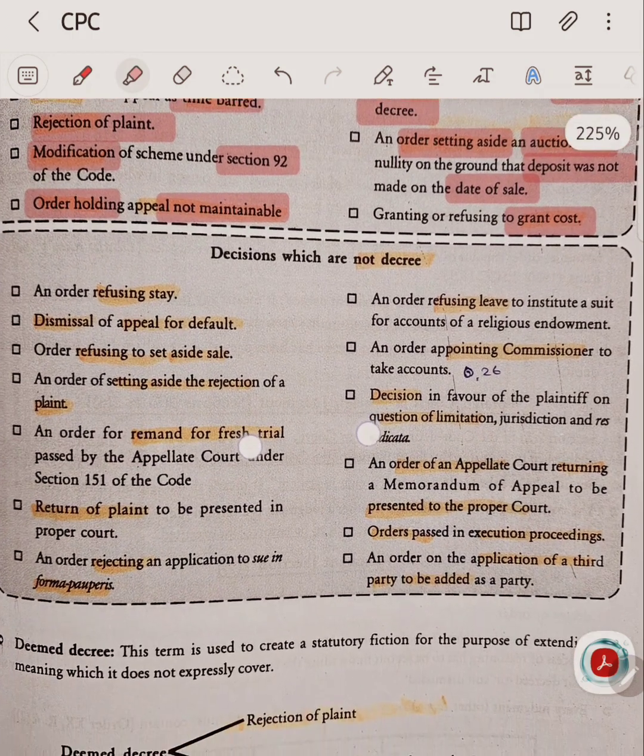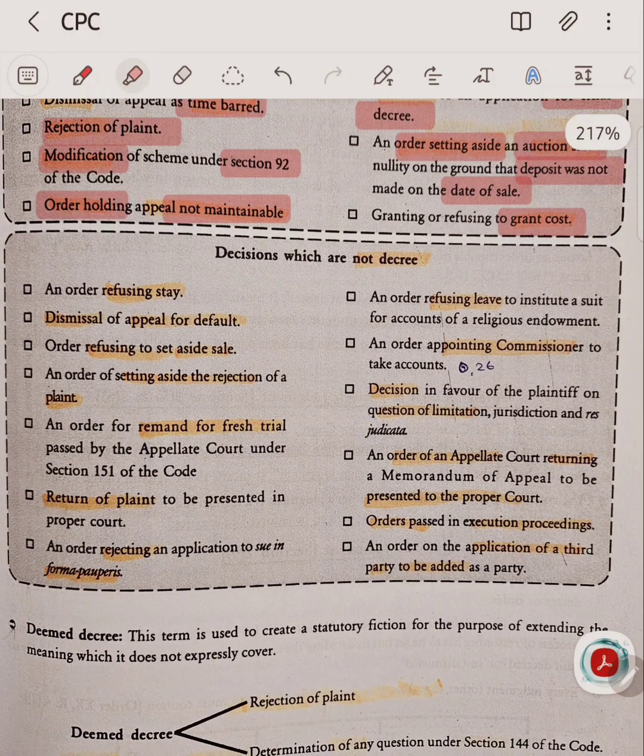And decisions which are not decrees: an order refusing to stay. Dismissal in default, as we have seen the definition of decree itself says dismissal in default is not a decree. Order refusing to set aside sale is not a decree.